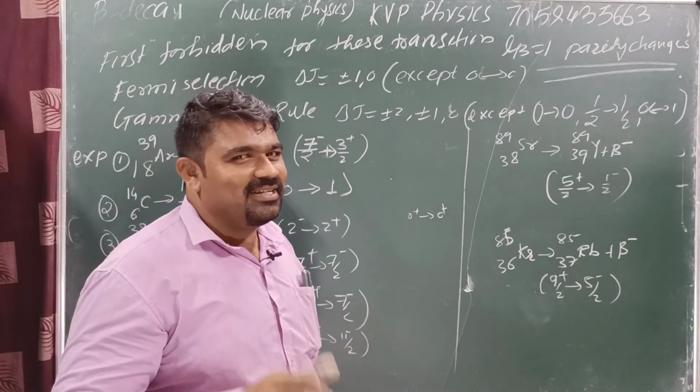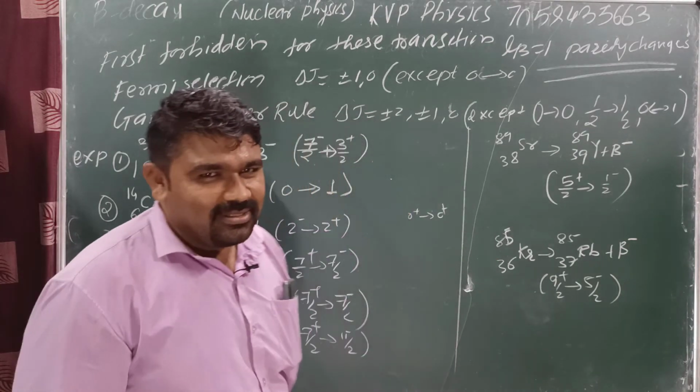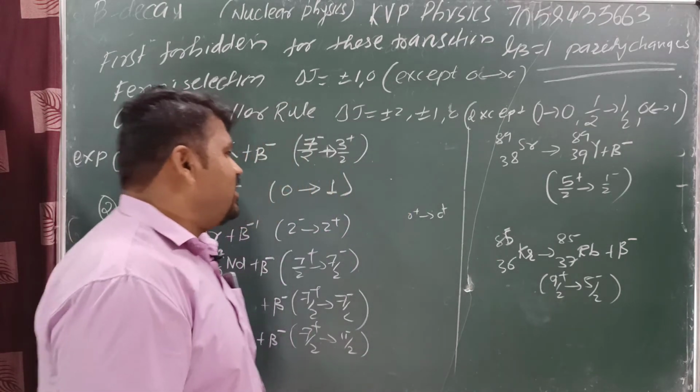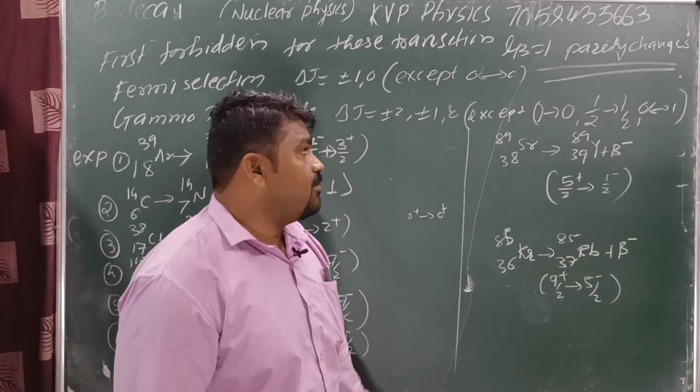Parity does not change. Delta J is equal to 0. Then we can say this one is a Fermi transition and allowed. Got it? Next, the second one, and Gamow-Teller.